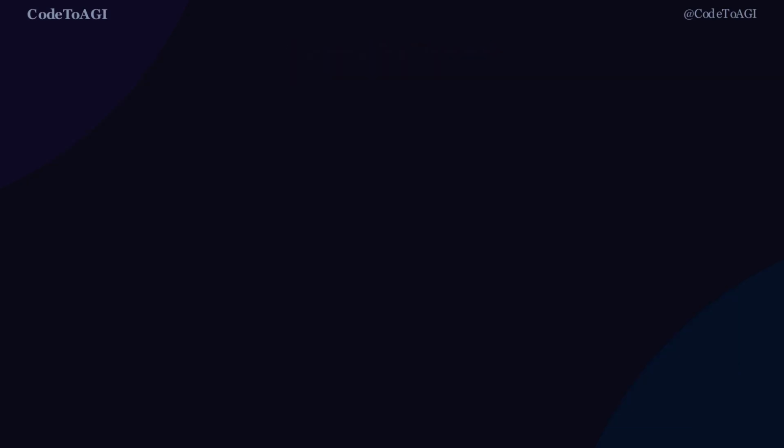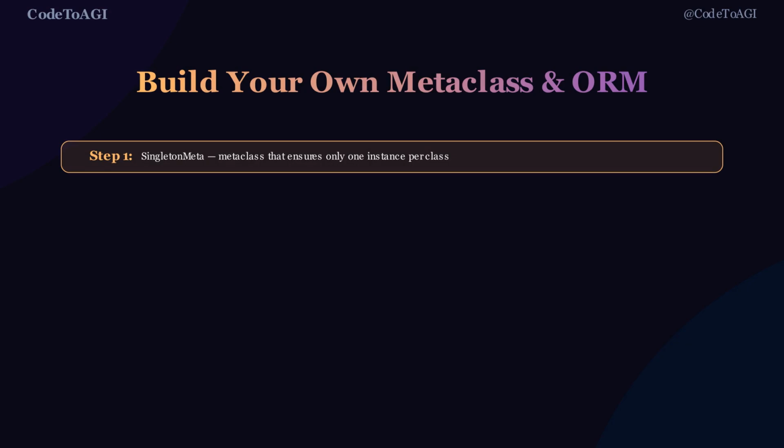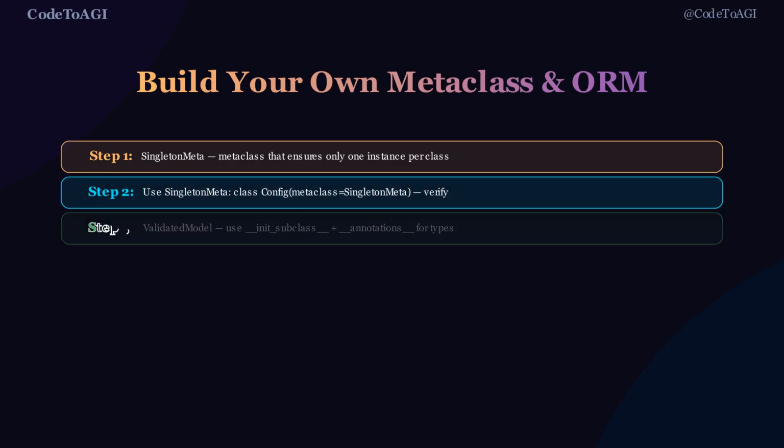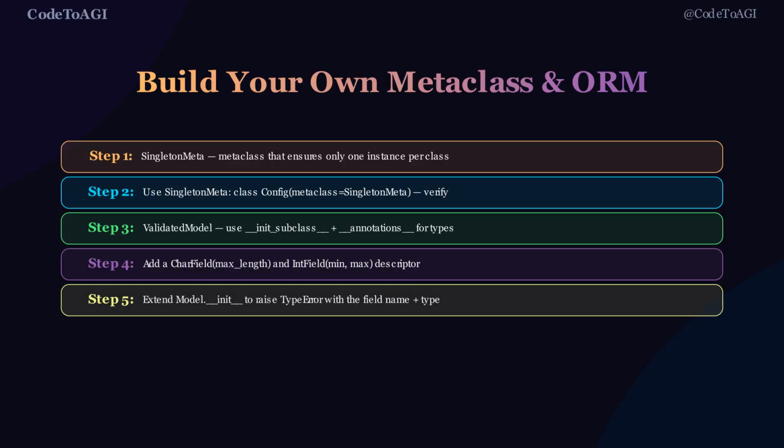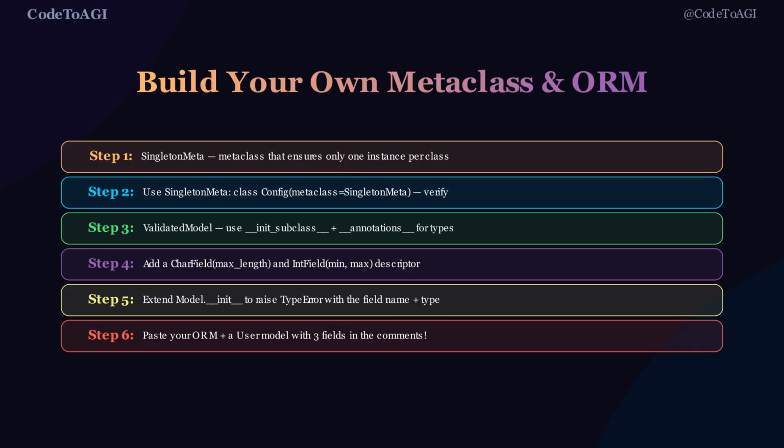Your challenge: build two things from scratch. First, SingletonMeta. Write a metaclass that inherits from type and overrides __call__ so that every class using it can only ever have one instance. Test it with a Config class. Two calls to Config should return the same object. Second, extend the validated model from the mini project.